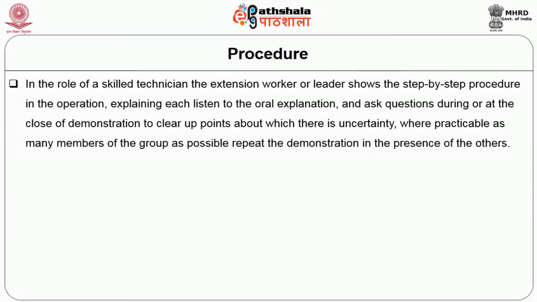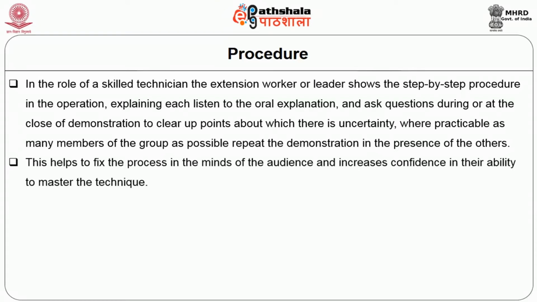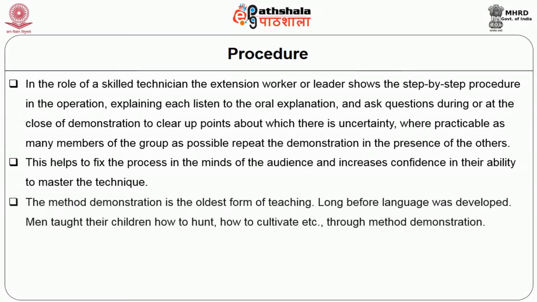The audience listens to the oral explanation and asks questions during or at the close of the demonstration to clear up points about which there is uncertainty. Where practicable, as many members of the group as possible repeat the demonstration in the presence of the others. This helps to fix the process in the minds of the audience and increases confidence in their ability to master the technique.